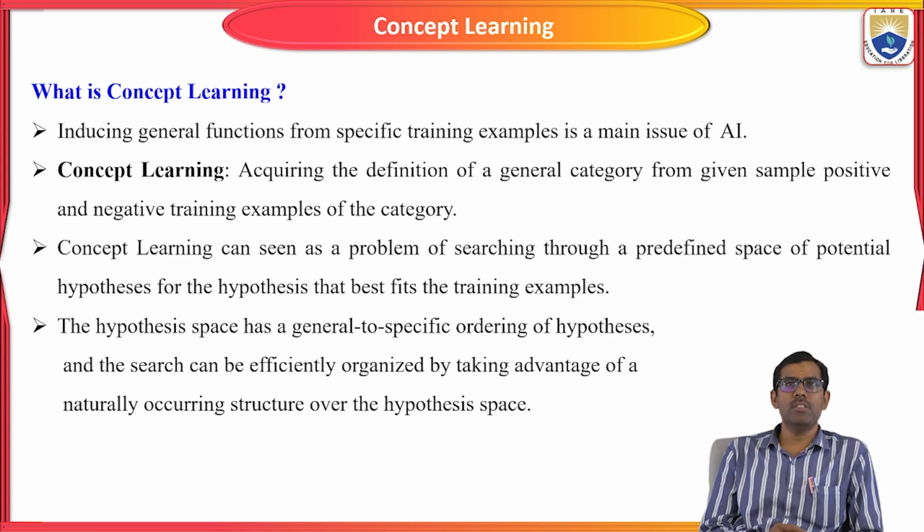Concept learning means acquiring the definition of a general category from the given sample examples.